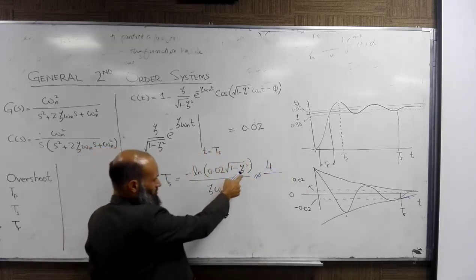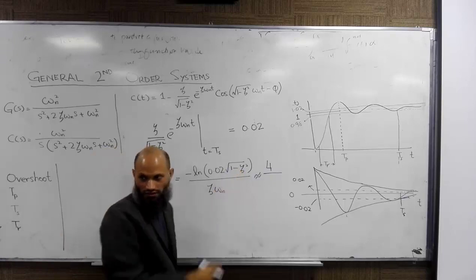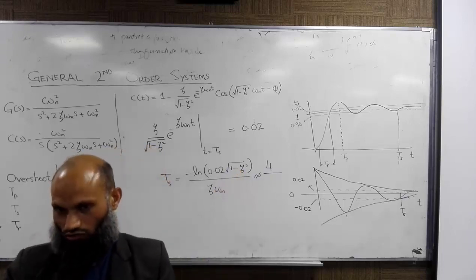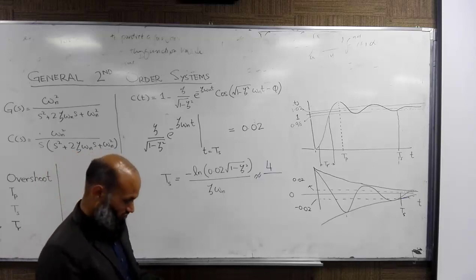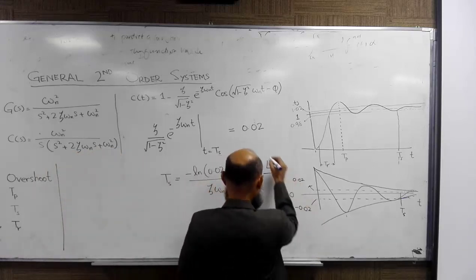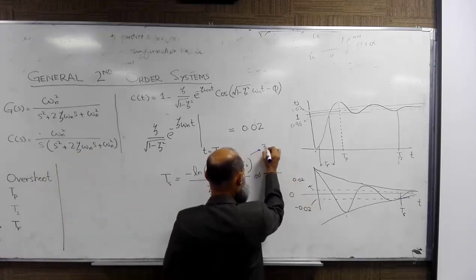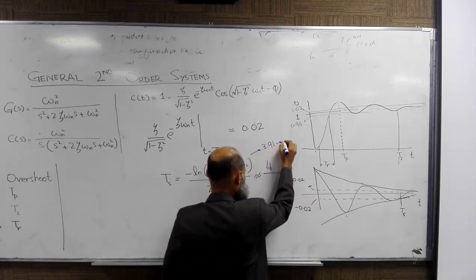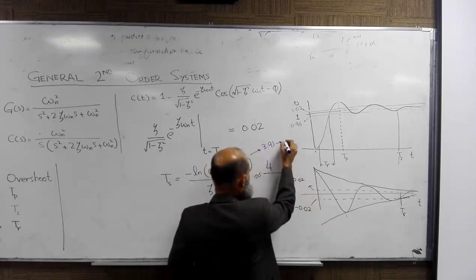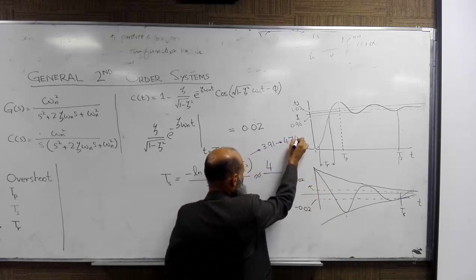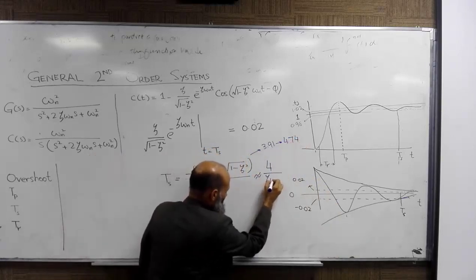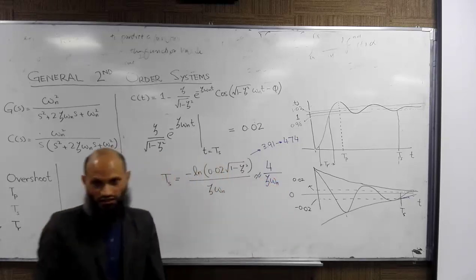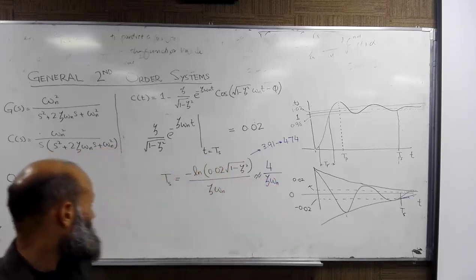You substitute different numerical values of zeta starting from 0 up to 1. So the values change between 3.91 to 4.74. That is, this expression is approximately equal to this thing.